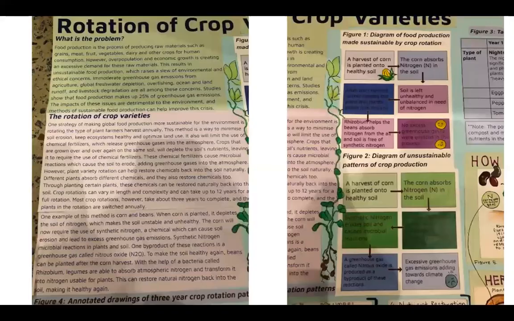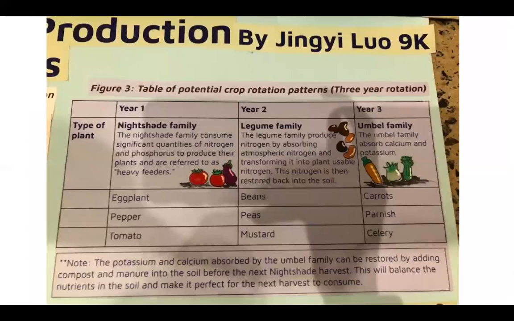The difference between rotating crop patterns and traditional crop production patterns is depicted in figures 1 and 2. Figure 1 depicts how rotating crop varieties benefit the environment by eliminating unsustainable fertilizers, while figure 2 shows how these chemicals contribute to the damage of the environment. However, the inherent properties that different plants add to the soil can be taken advantage of by planting these crops in a precise order in which no unsustainable fertilizers will be needed.